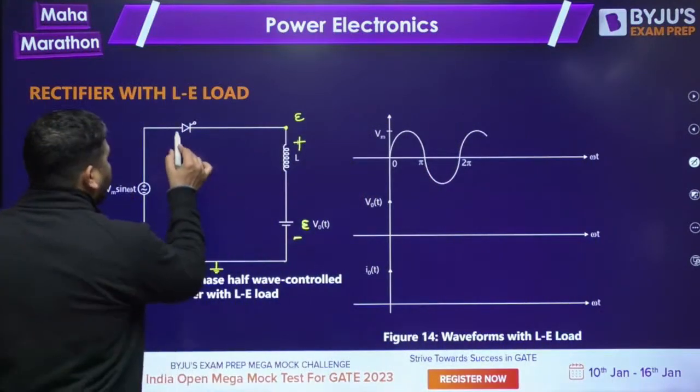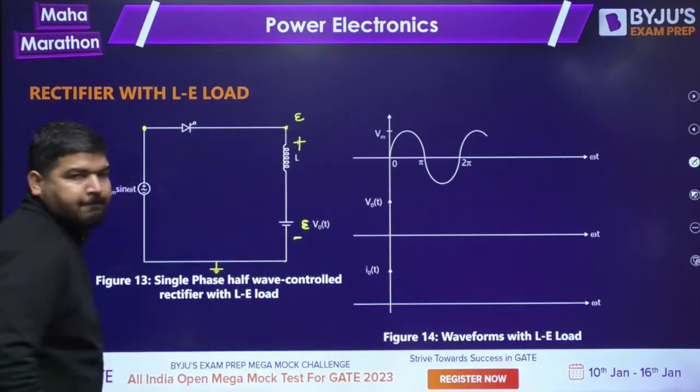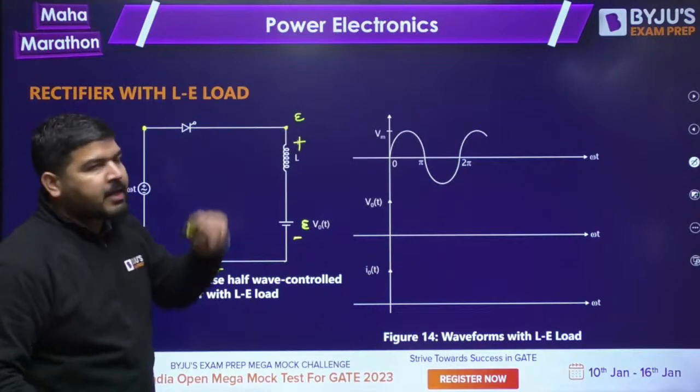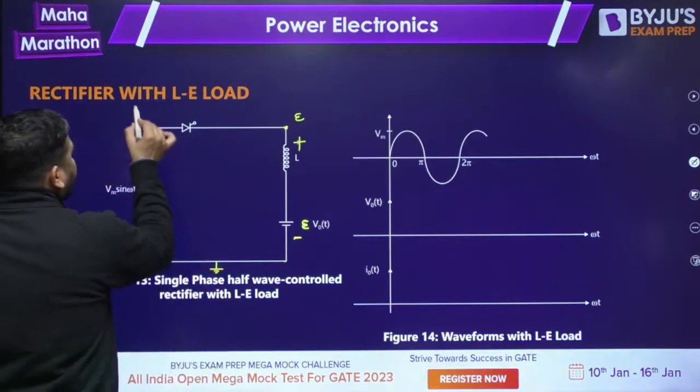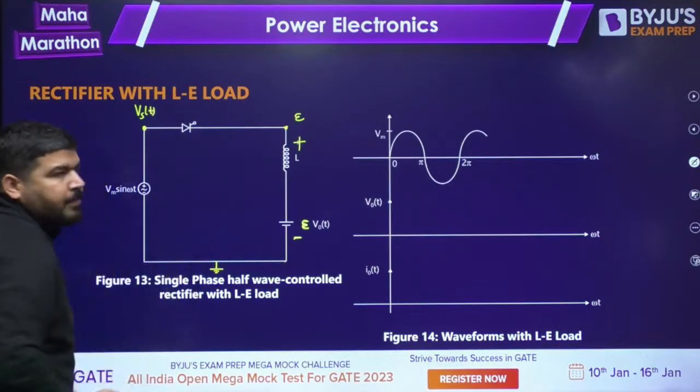Now, to make this thyristor operate under forward blocking mode, this voltage has to be greater than E. It means VST has to be greater than E. Then only you can fire it.